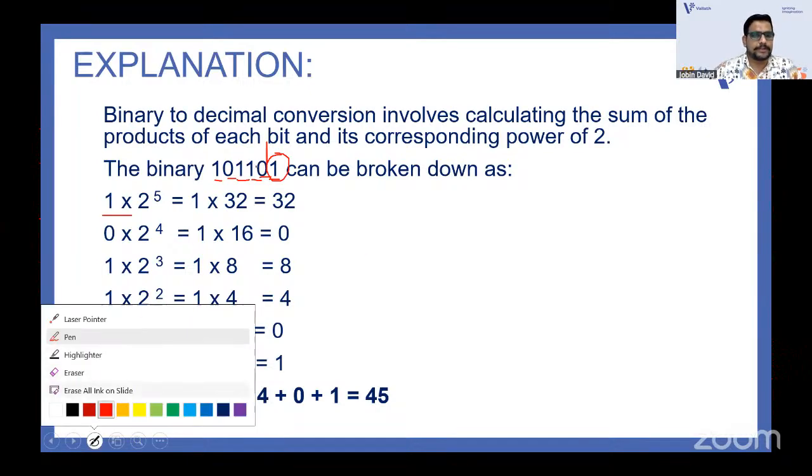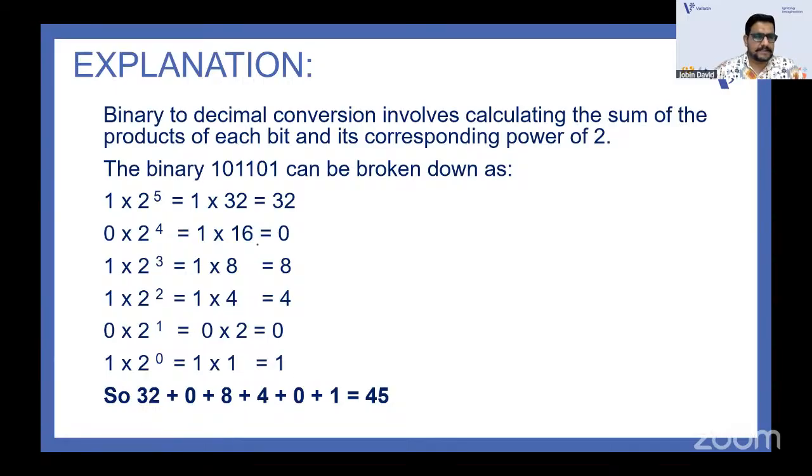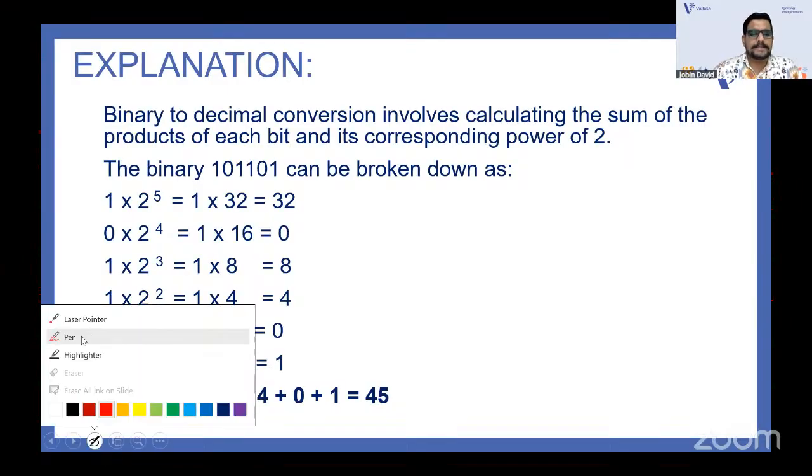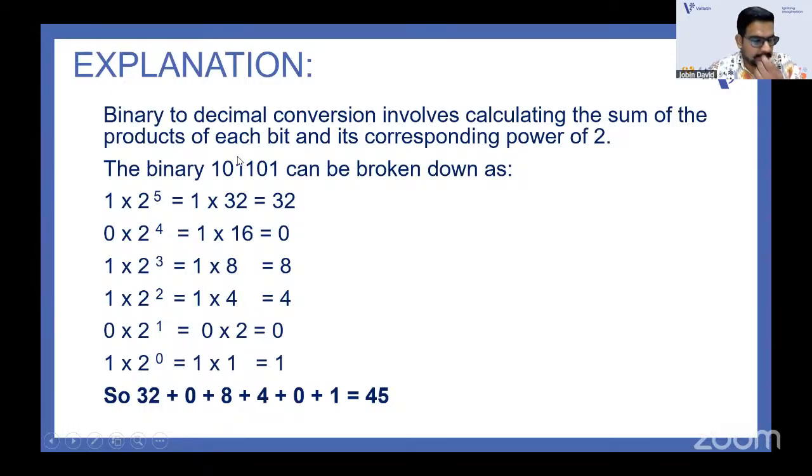So 1 into 2 raised to 5 is 32, 0 is 0, then 1 into 2 raised to 3 is 8. Then you add all this and you get the answer as 45. That is how you convert a binary number to a decimal number. That means you should multiply each of the binary digits with the powers of 2.